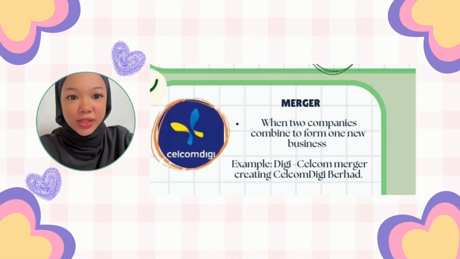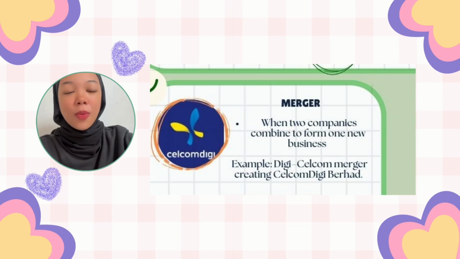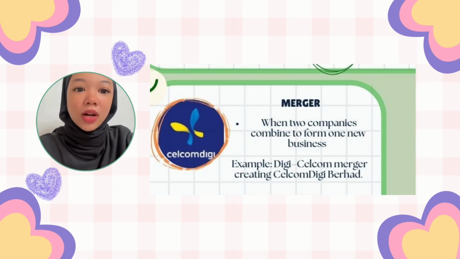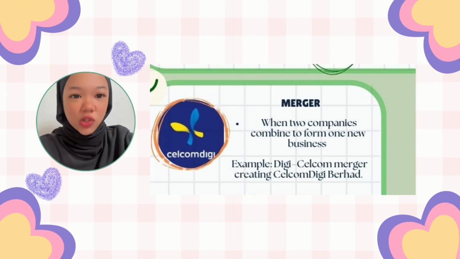Next, merger. A merger happens when 2 companies combine to become one new company. This is a tactical strategy in the long term because they can share resources and also eliminate duplication. For example, Digi and Celcom merged to form Celcom Digi Berhad, which became one of the largest telco companies in Malaysia.